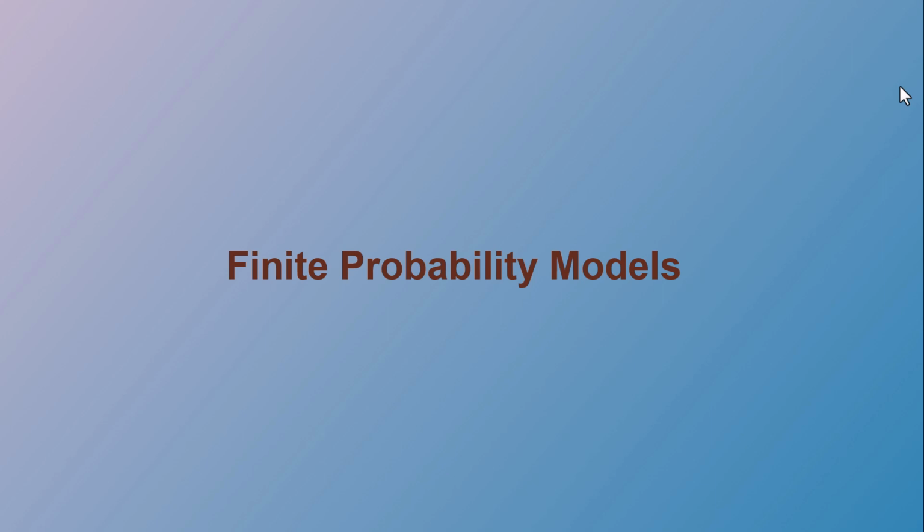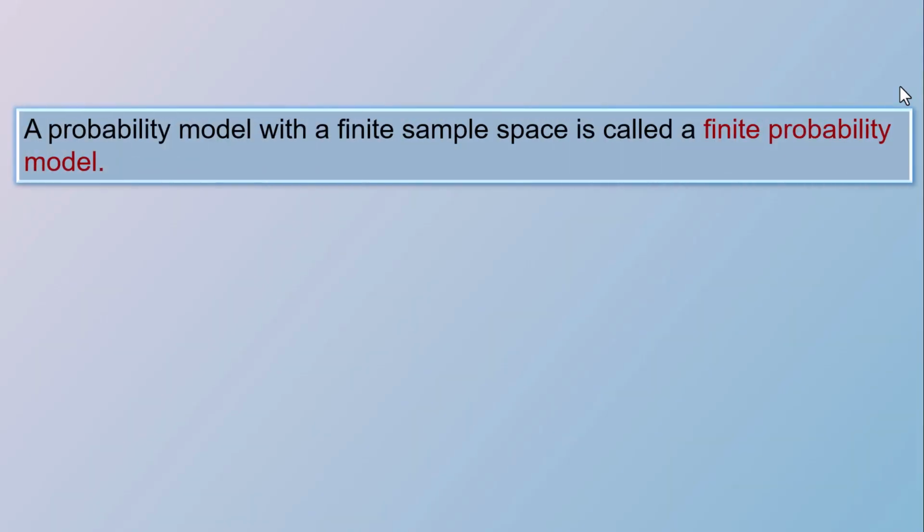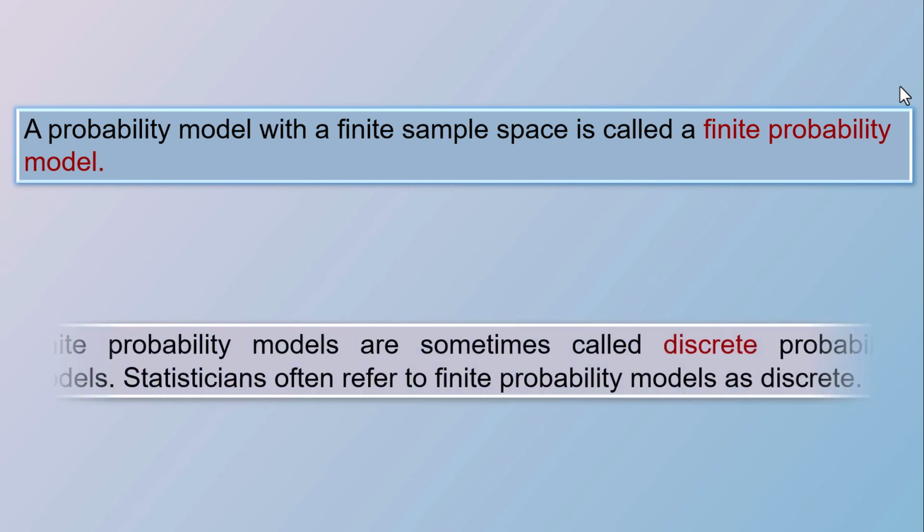Let me explain finite probability models. First, what is a finite probability model? A probability model with a finite sample space is called a finite probability model. Finite probability models are sometimes called discrete probability models. Statisticians often refer to finite probability models as discrete.